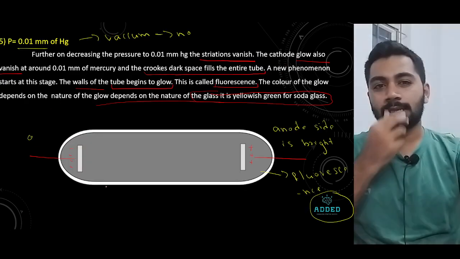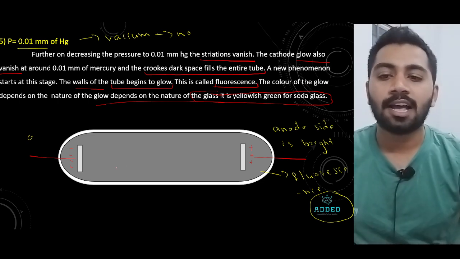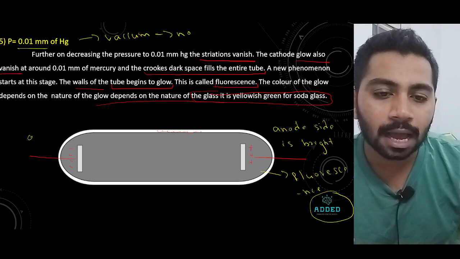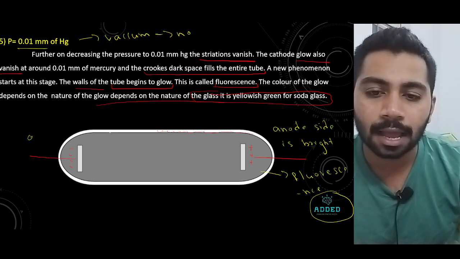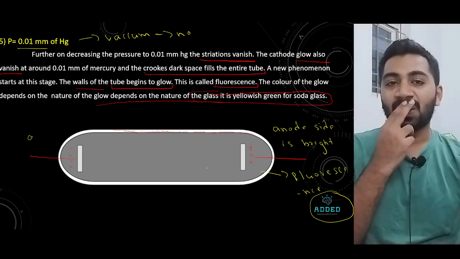Now, the last case. Nothing is there. Only your area. The surface is very bright. Why is it bright?